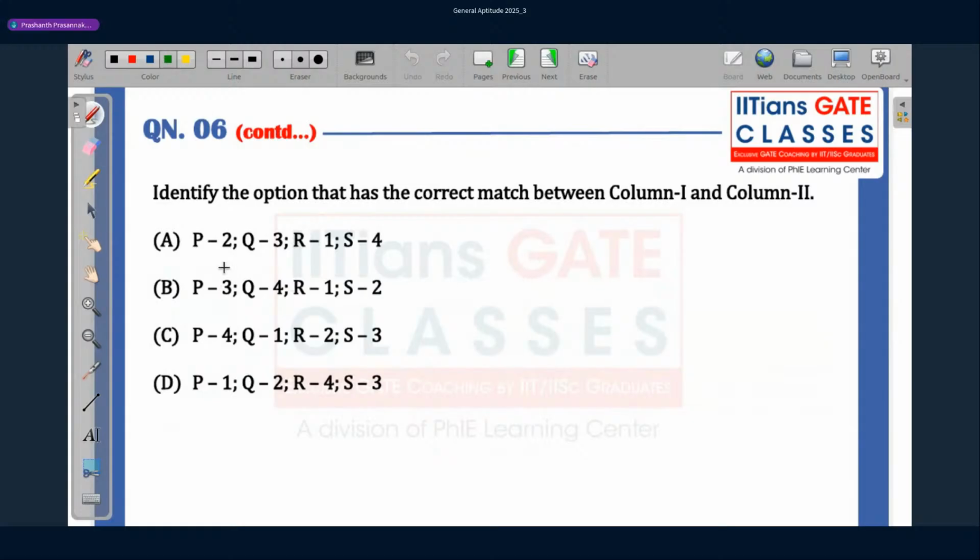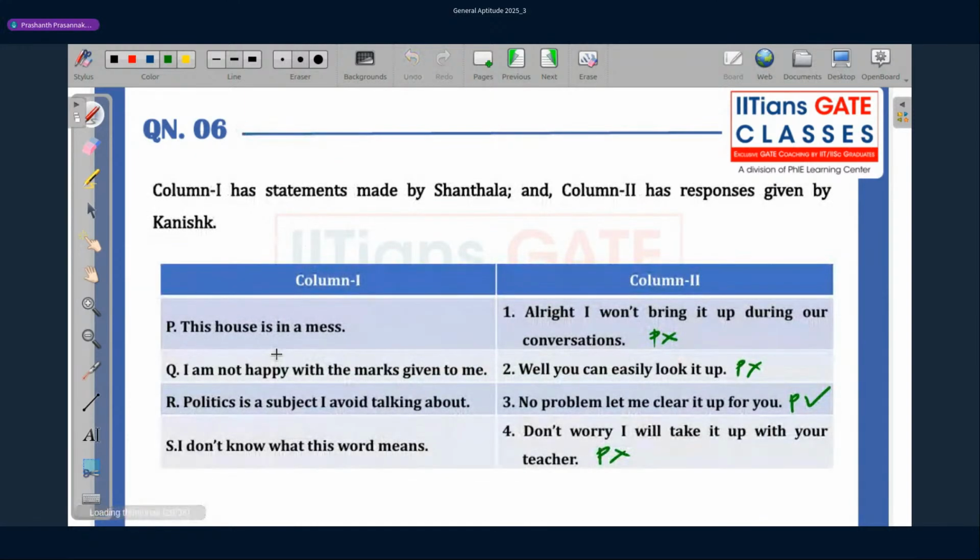So that is option B, right? This is the correct option. For the sake of completeness, let's look at the other options also. I am not happy with the marks given to me. Since marks are involved, it has to do with the teacher. So Q is right over here.